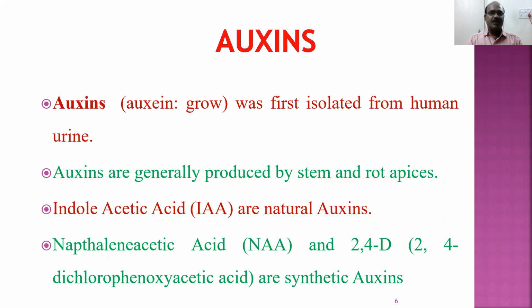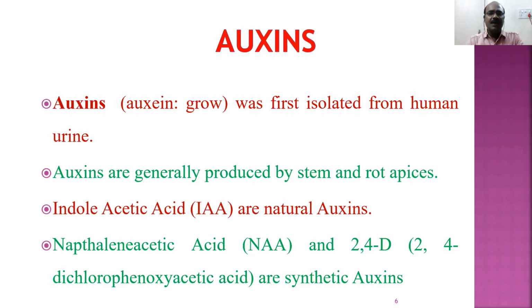Auxin originated from a name called auxin. They were first isolated from human urine only. So where are these auxins produced? Auxins are generally produced by stem and root apices. Apices means the topmost part of any organ. For example, stem apex means the topmost region of the stem. Root apex means the lowermost part of the root. So auxins are generally produced by stem and root apices.